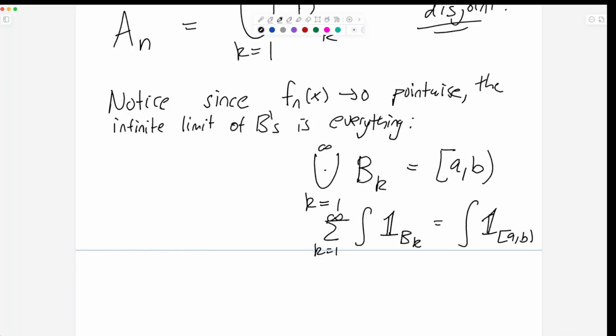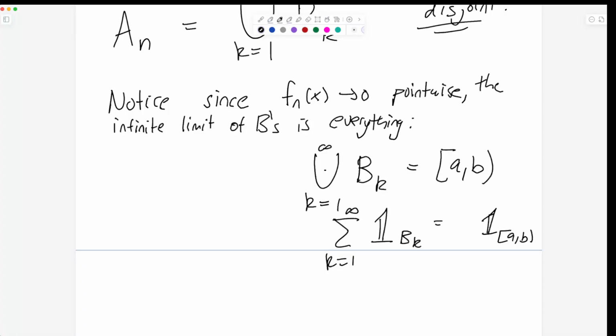Hold on. I wrote the conclusion down, not the... This is going to be the conclusion of the thing. Let me reserve that. What I want is just the actual functions, no integrals, just as functions. So okay, the indicator of B_k as an infinite sum. Okay, what I said, not what I wrote. Okay, the indicator of B_k.